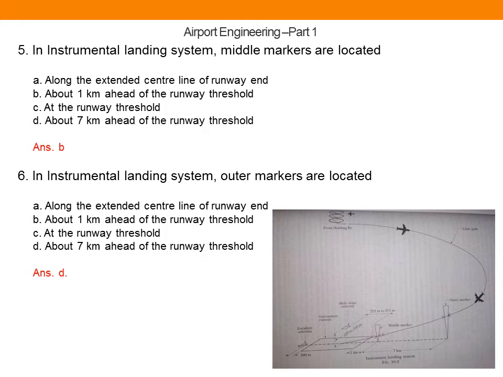And the next one is question 6. In instrumental landing system, outer markers are located. The correct option is option D, about 7 kilometers ahead of the runway threshold.